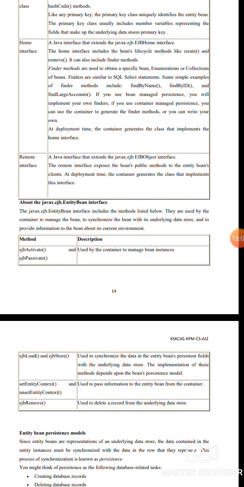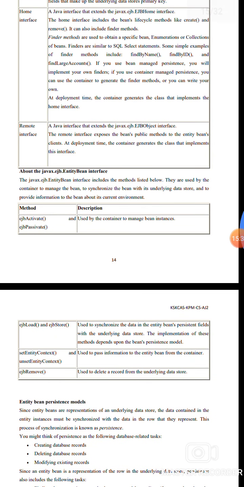Home interface, a Java interface that extends the javax.ejb.EJBHome interface. The home interface includes the bean life cycle methods like create and remove. It can also include finder methods. The finder methods obtain specific beans, enumerations, and collections of beans. Finders are similar to the structured query language select statement. Simple examples of finder methods include findByName, findByID, and findLargeAccounts.